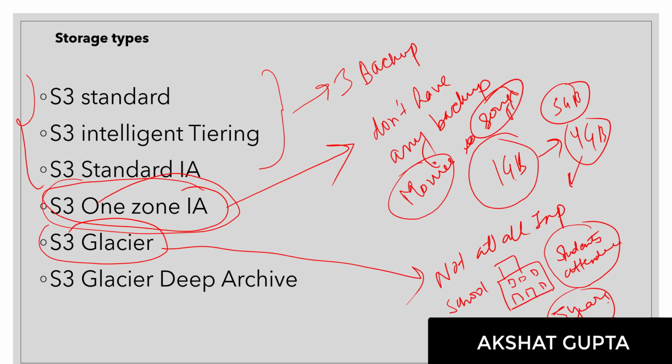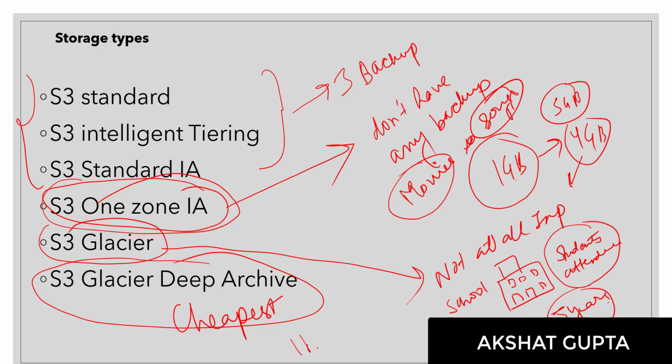So it's something which is cheap. Again, when we talk about the cheapest one, you need to remember this thing. The cheapest is S3 Glacier Deep Archive. You have to keep the data which is not that important there. All the data which is not important, you keep in the S3 Glacier Deep Archive. In this particular case, it even takes 1 hour to 12 hours to actually access and extract your data.